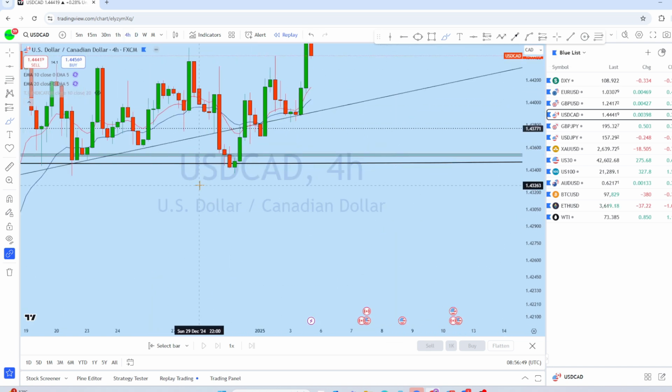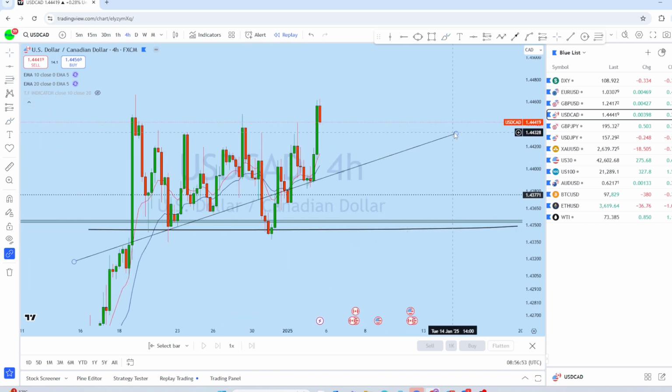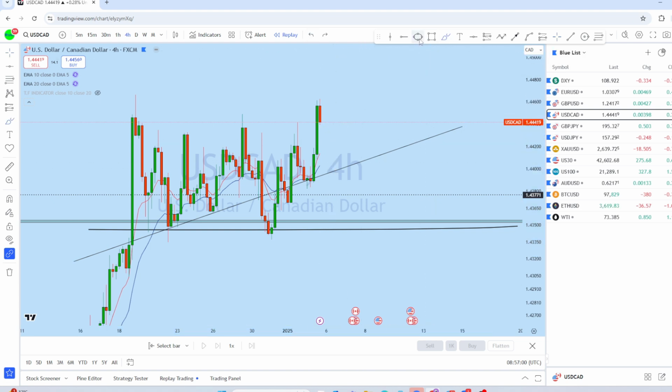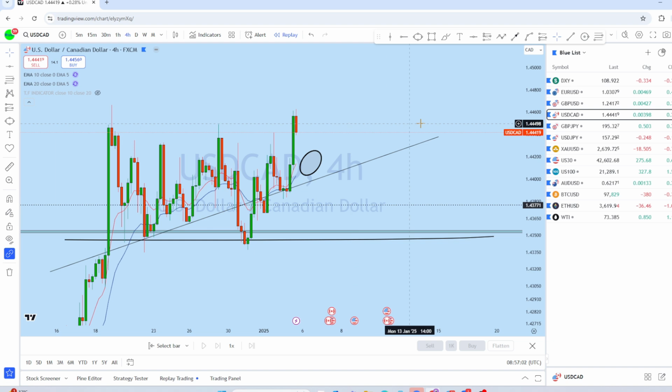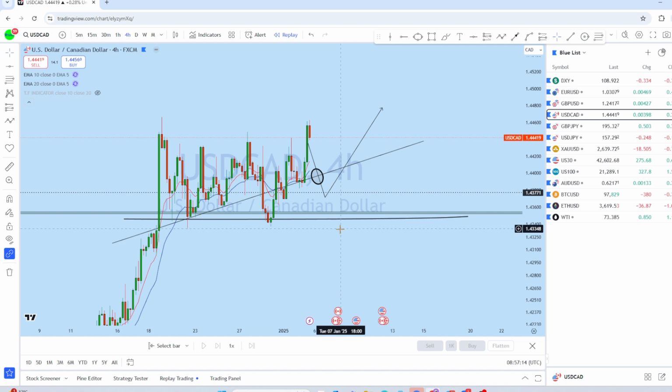So looking at the intraday perspective on dollar CAD, we can see that there was a long consolidation, and after this consolidation the market managed to break out. We can expect a deeper pullback here to retest this support, and with the weakness on DXY, we can expect it to drop further to this support level, and I think dollar CAD might form this pattern before moving up or even dropping deeper from this level.